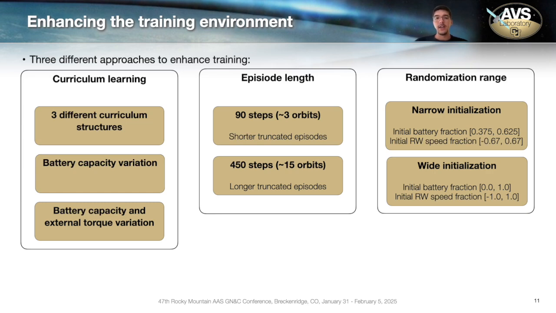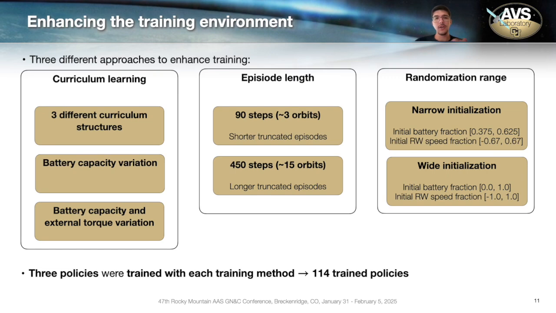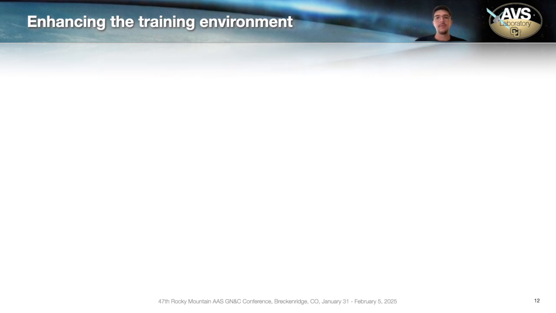And here in the narrow initialization, looking at the safety aspects, we were initializing the battery fraction and the reaction wheel speeds to a nominal range, while in the wider initialization, you can think of it as varying from the minimum to the maximum values they can reach. So for each of the combinations in curriculum learning, episode length, and randomization range, we trained three policies to average out any random results we could get during training. So this resulted in 114 policies.